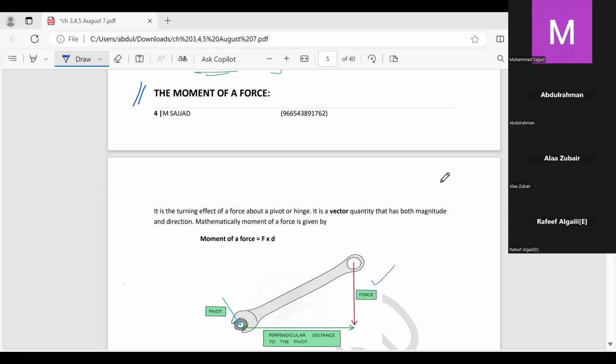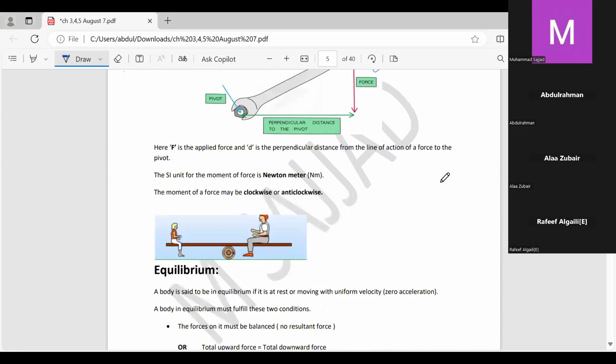Pivot, I can show you an example right now, where you see a wrestler and a small girl sitting. This is a pivot, like a seesaw in a park. In this case, this one is the pivot. Another thing, just stay connected with me and I will share something with you. I am moving it close to my door where I am sitting, so you can see this one now.